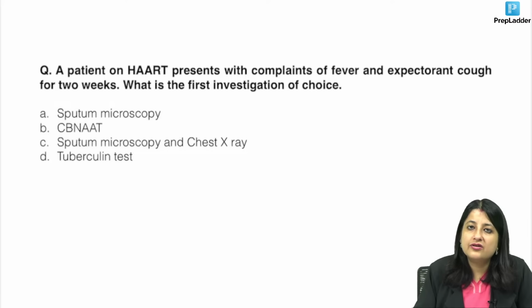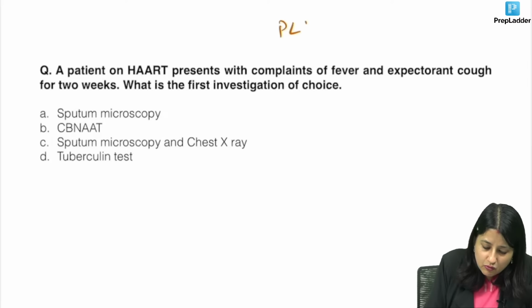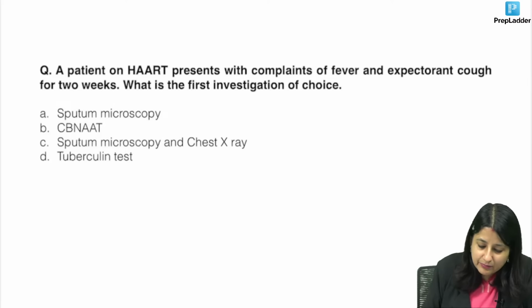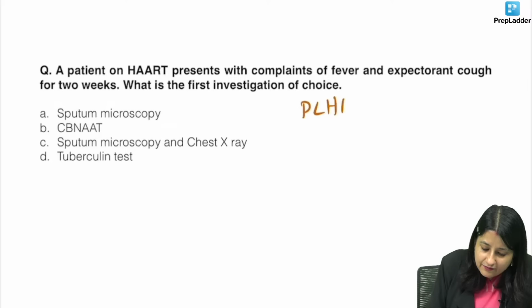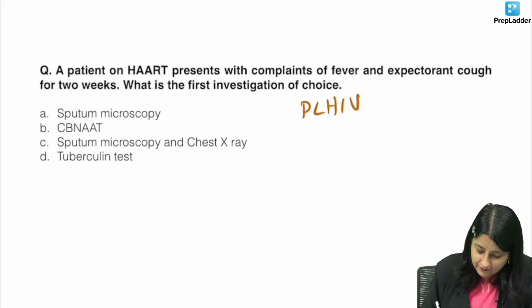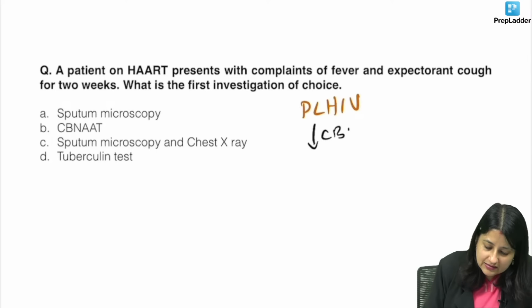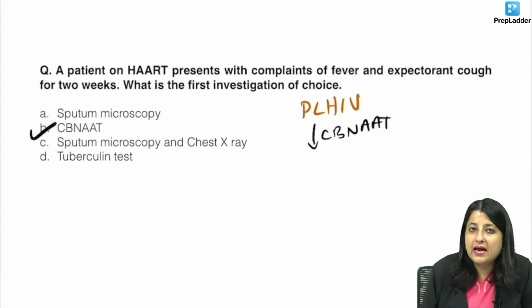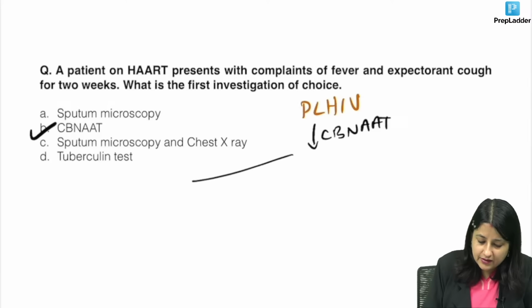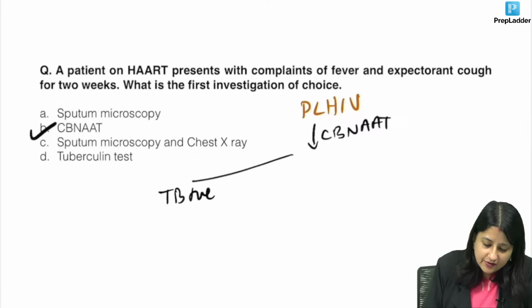So what is the question over here? Person living with HIV, most common opportunistic infection in India is TB, guys. So when I will have a person living with HIV, I will do a CB NAT for him. So your answer is CB NAT. Let's do one more question over here. Now suppose the person comes TB positive. How will you manage it?